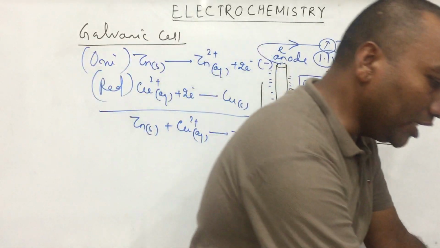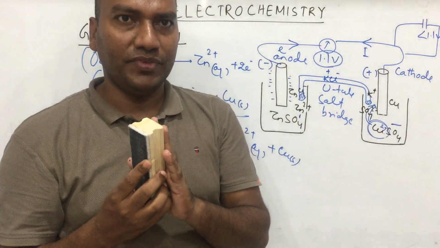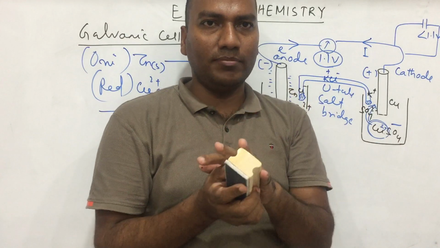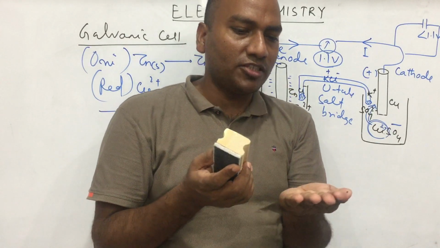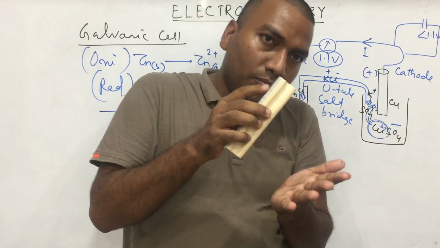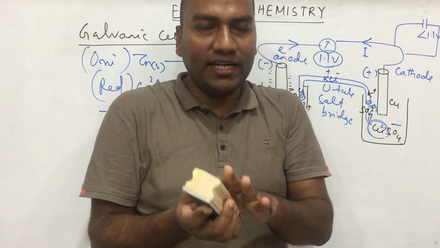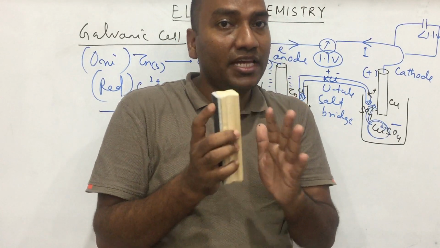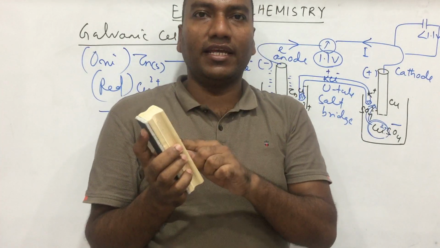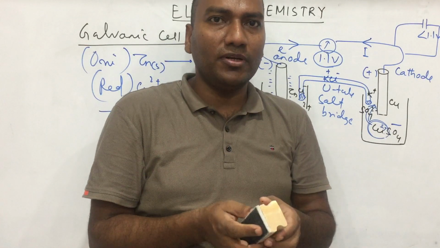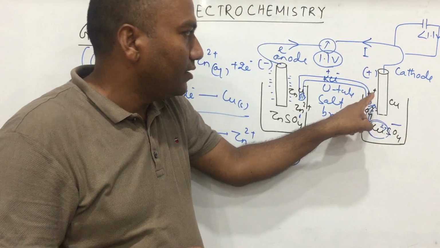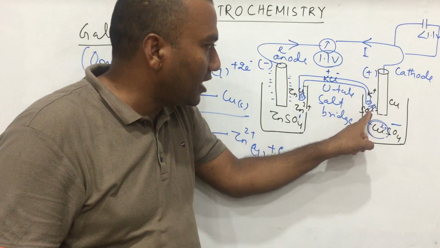Suppose you take a magnet, put one paper over this magnet, and outside take some iron filings. Both iron and magnet attract each other, but there is no physical contact between iron and magnet. Why? Because the middle is paper. Here also, there is a cotton plug, this is K+, here SO4 2-.